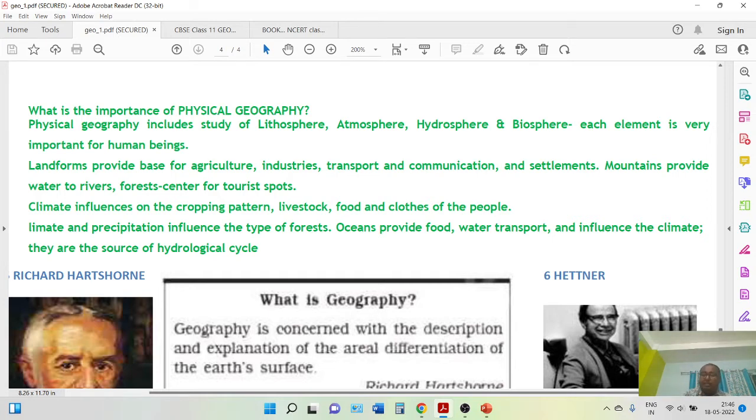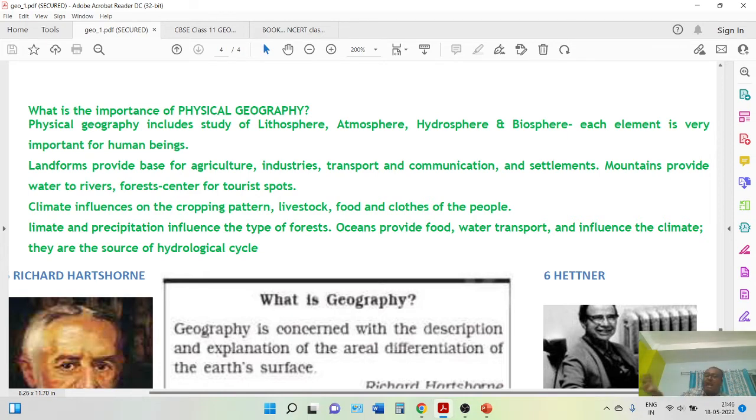We are changing them. Will this affect us? Yes, it will affect us. How will it affect us and how can we resist it? What is our holistic approach? Not harming lithosphere, atmosphere, hydrosphere, biosphere, without destroying their harmony, how we can thrive in the environment, we will understand in physical geography.